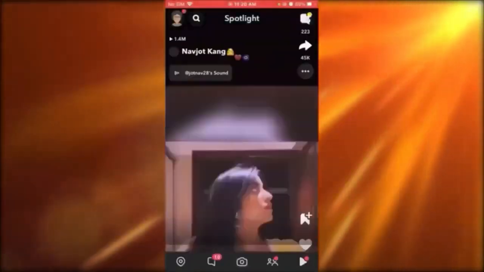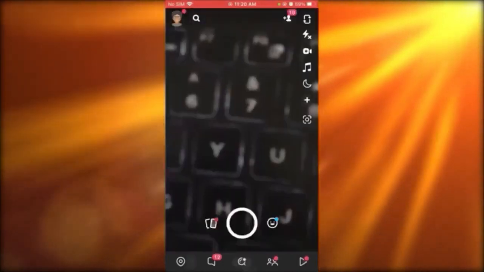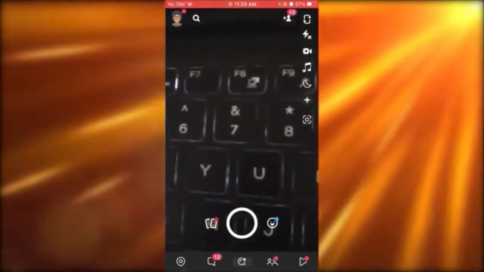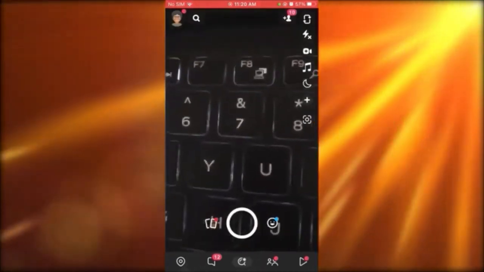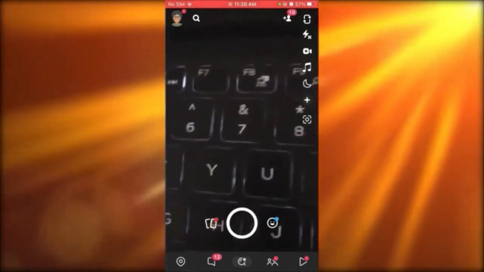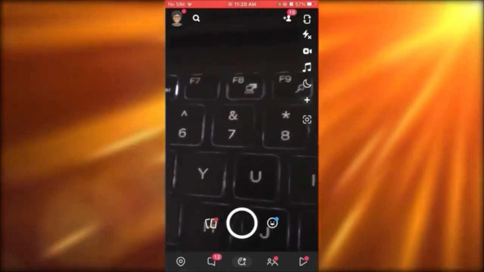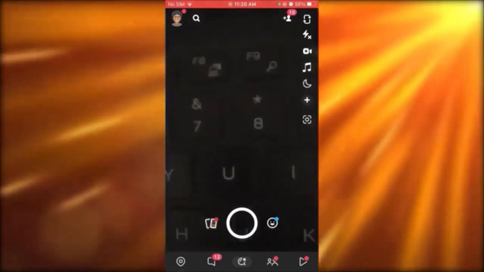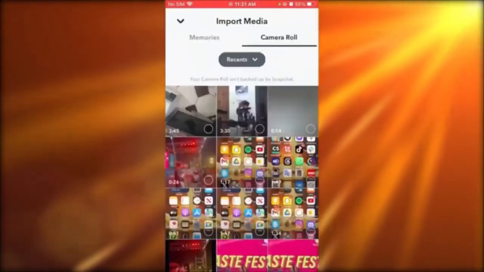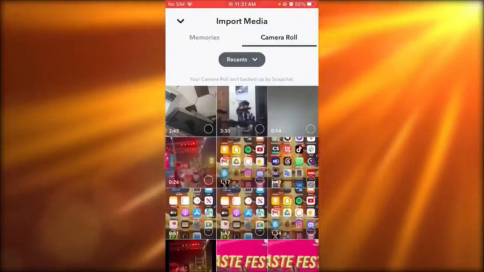And once we're over here, what you're going to do is come over to Spotlight. Now, this is obviously my Spotlight. Okay, you get the whole point of it. But Spotlight is just like Reels, or it's like TikTok. You keep scrolling down and you get more stuff to watch, more stuff to follow, etc. Now, how do you make money off of it? Basically, all you need to do is have a proper account to add videos on Spotlight. Now, as you can see, you can upload any video onto Spotlight.